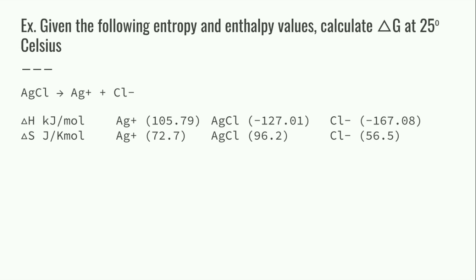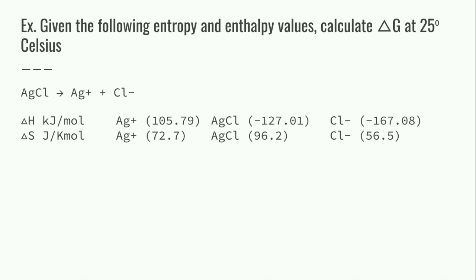So given the following entropy values and enthalpy values, calculate delta G at 25 degrees Celsius. Okay, so this is all going to be given to you, and so let's look at it. So silver chloride is equal to silver ion plus chlorine ion. So our delta H in kilojoules per mole for silver ion is 105.79.